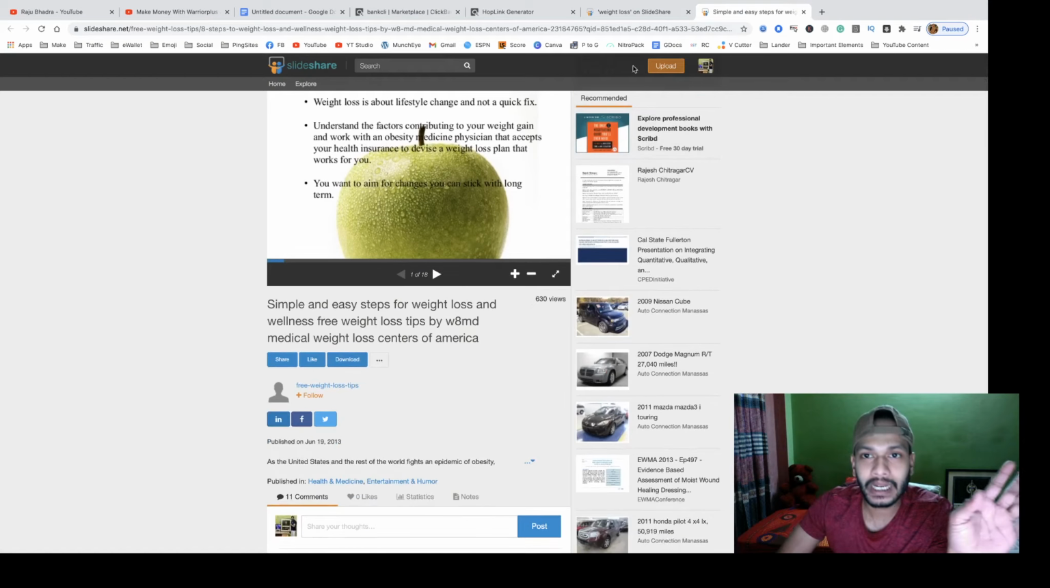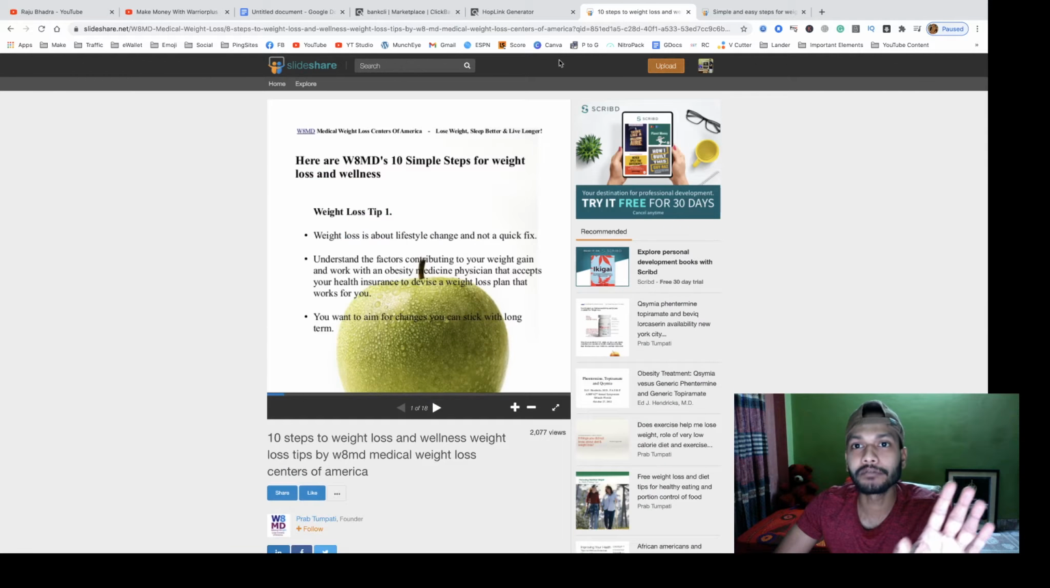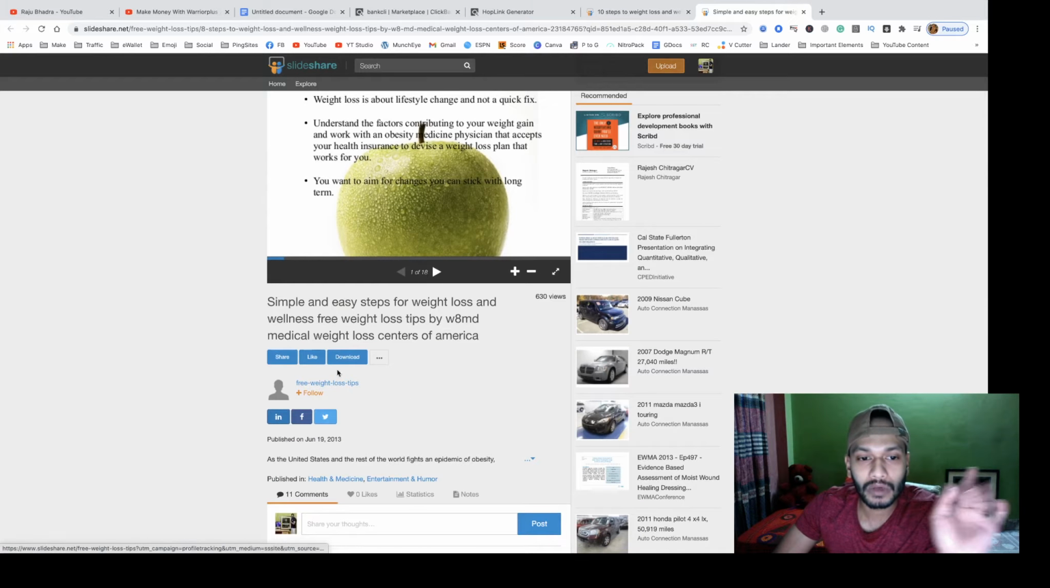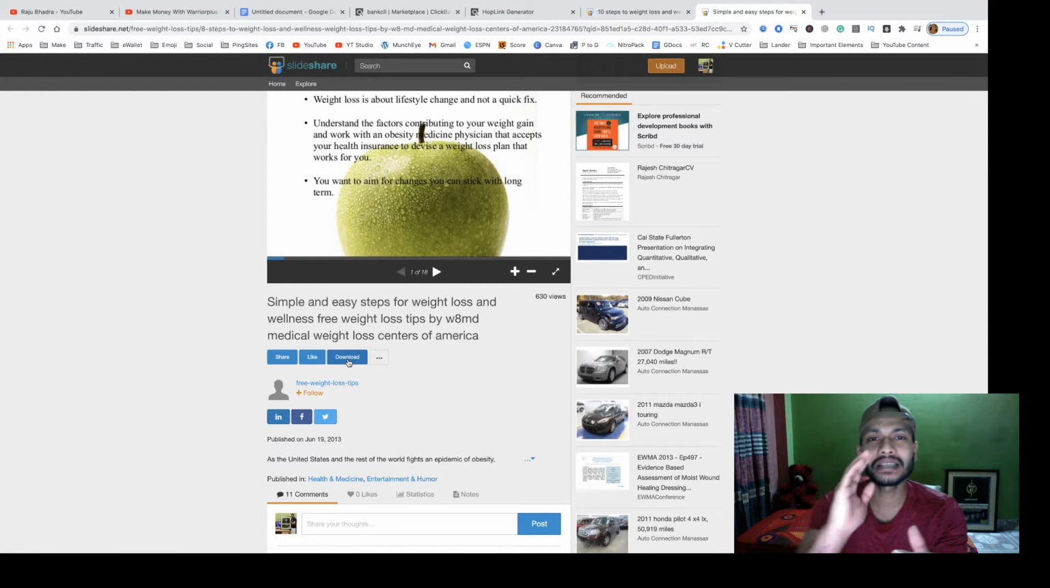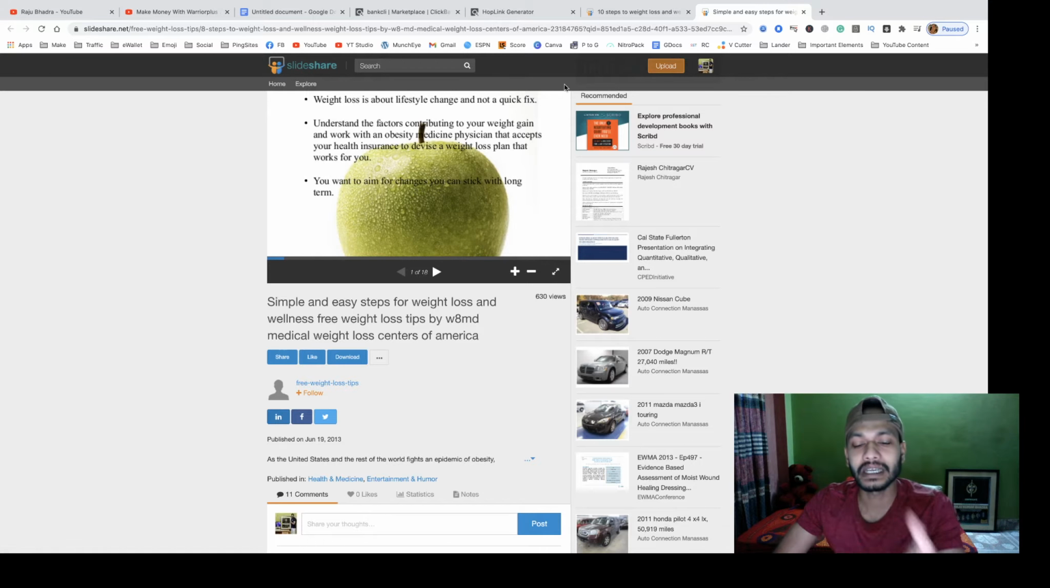You see here I already downloaded this PDF. For this reason I don't see this option, but if you haven't downloaded it, then you see the download option here. Just simply click the download button and download it. You don't need to buy it. Just create an account on SlideShare using your Facebook or your LinkedIn, and after that just download this PDF.